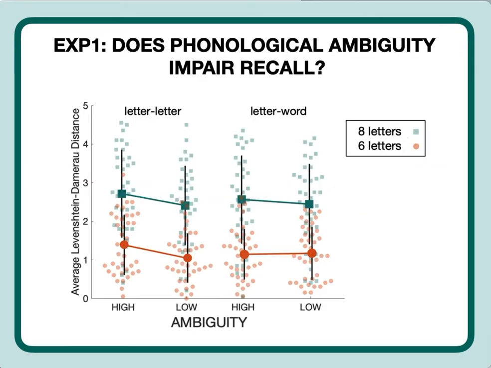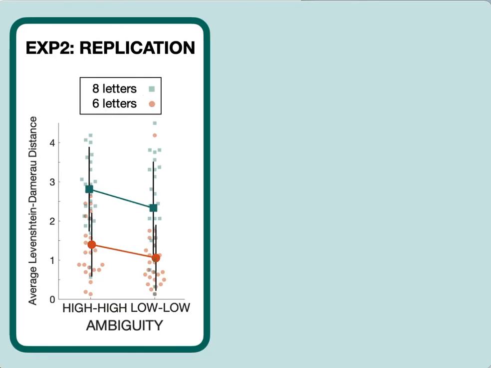Here I'm showing the Levenshtein-Damerau distance, which reflects the difference between the target sequence and the actual sequence the participant produced, so a lower LD distance indicates better recall. And we can see that recall was better in the low ambiguity condition compared to the high ambiguity condition for both sequence lengths when the ambiguity was between 2 letter sounds. However, when the ambiguity was between a letter sound and a word, the degree of ambiguity made no difference to performance. In our second experiment, we successfully replicated the ambiguity cost for the letter-letter items.